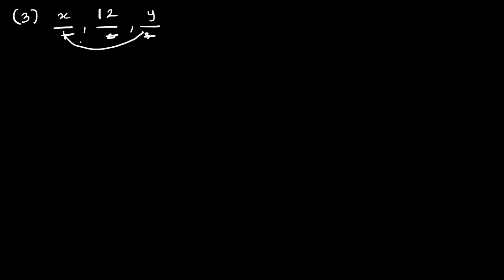Okay. They're telling us the sum of the remaining two numbers, that is X plus Y, is equal to 26. And when they're telling us these three are in continued proportion, it means that x upon 12 is equal to 12 upon y.